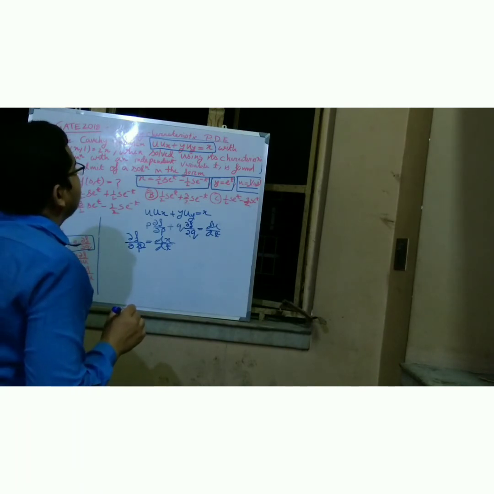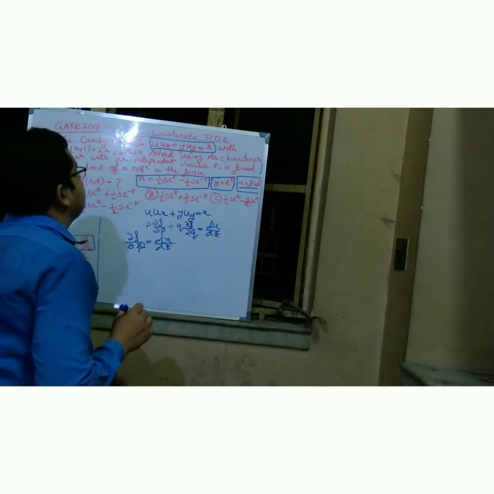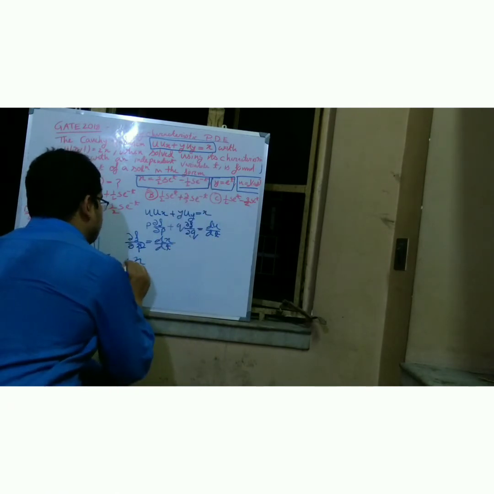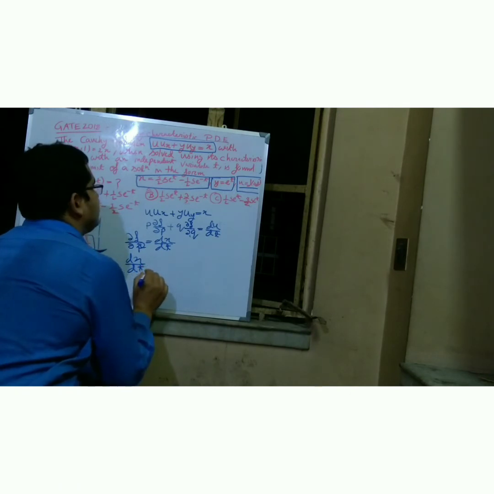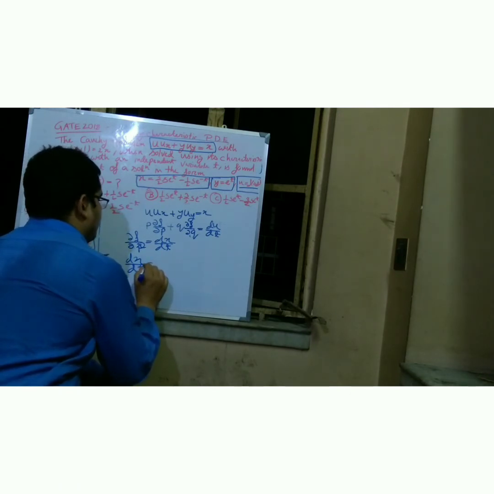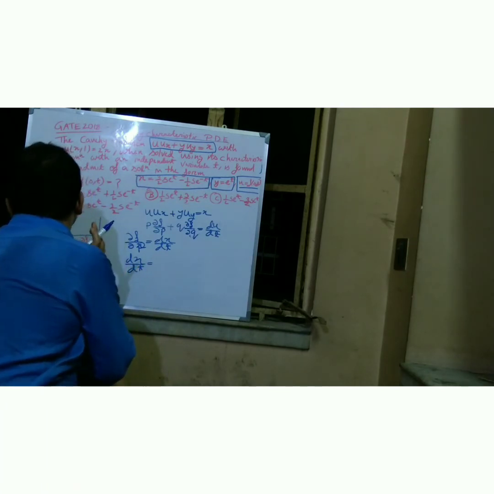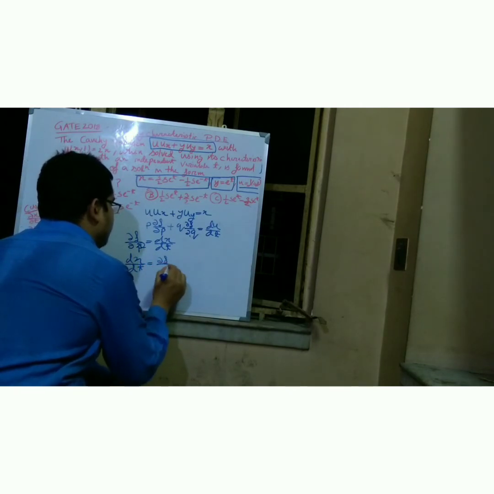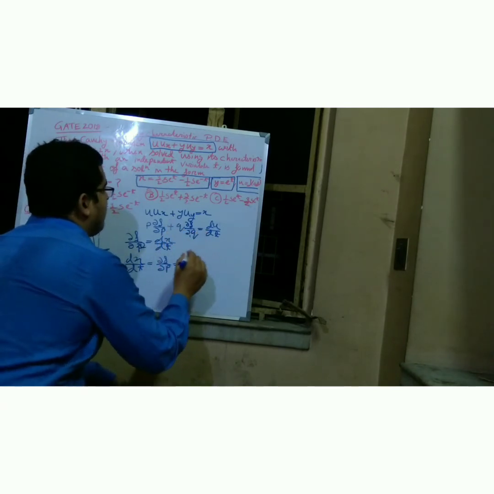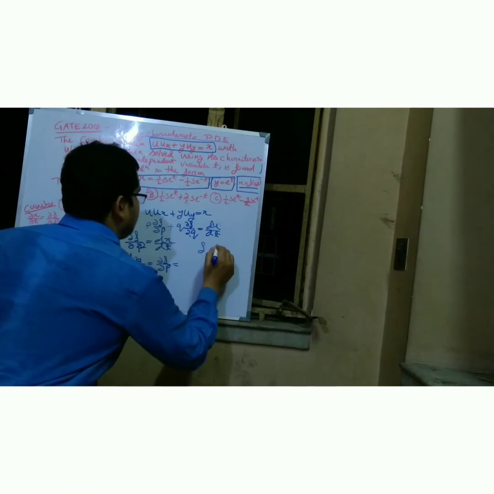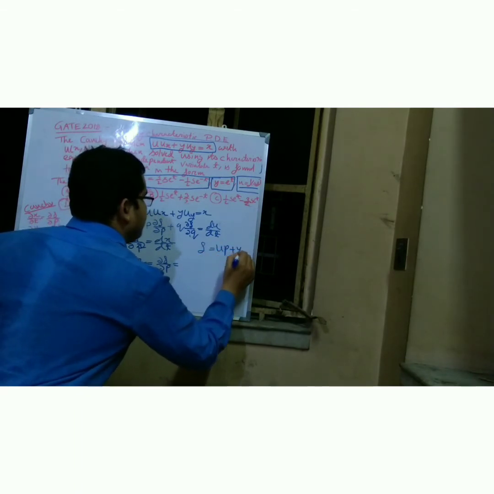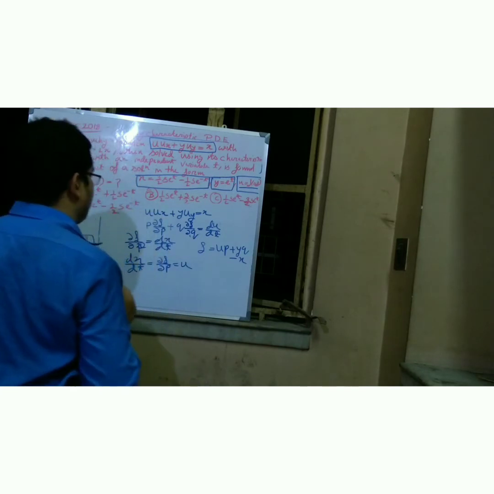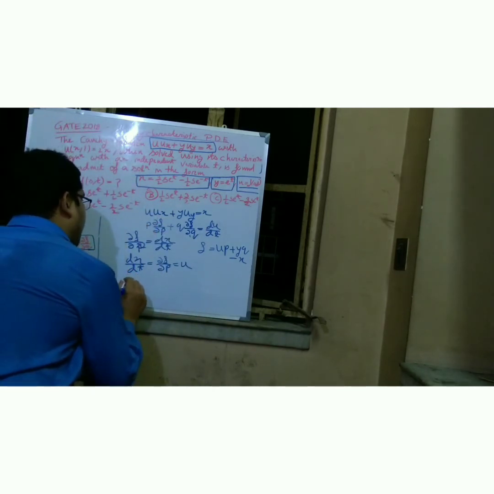Whatever I get dx by dt, dx by dt is equal to del f by del p, and del f by del p, f is equal to u into p plus y into q minus x. So del f by del p is equal to u.